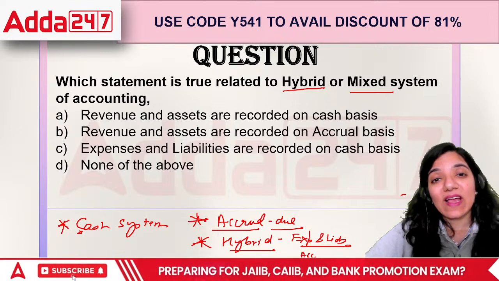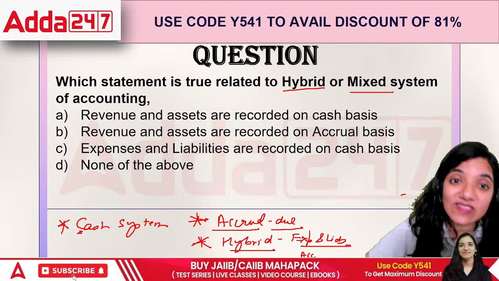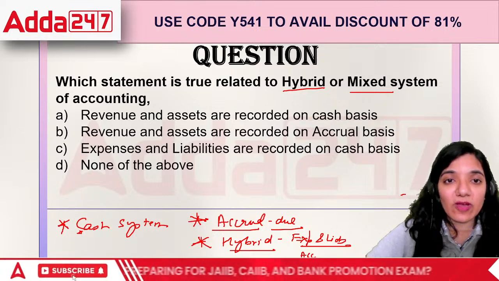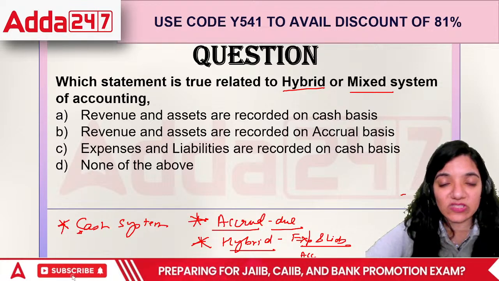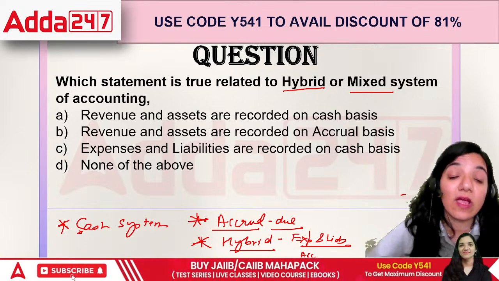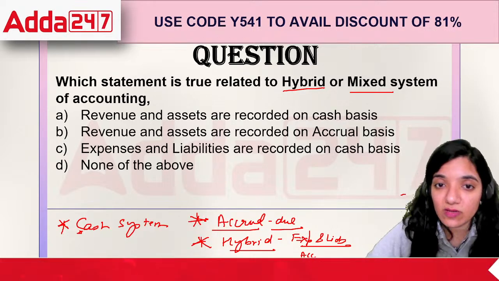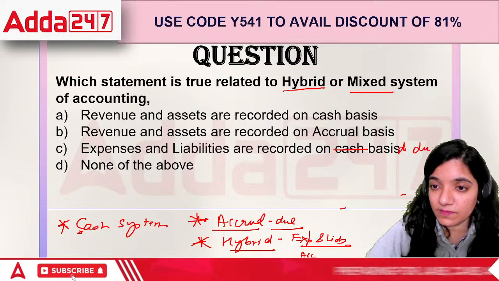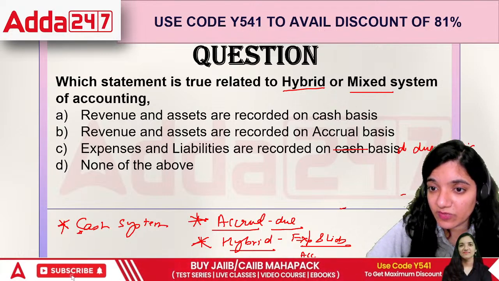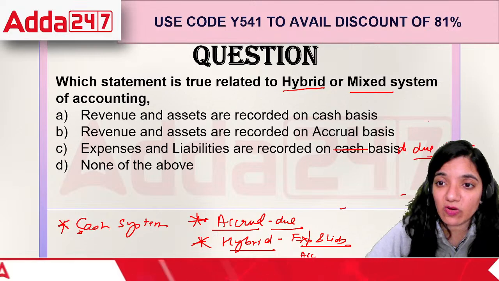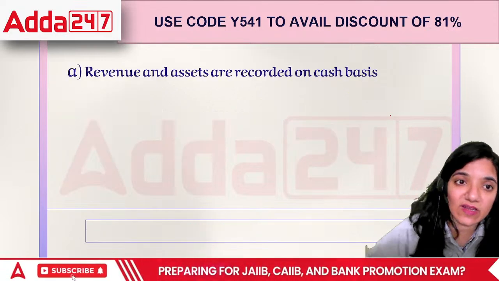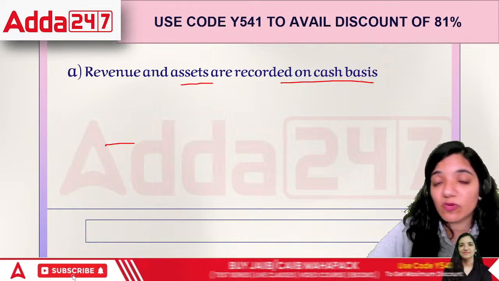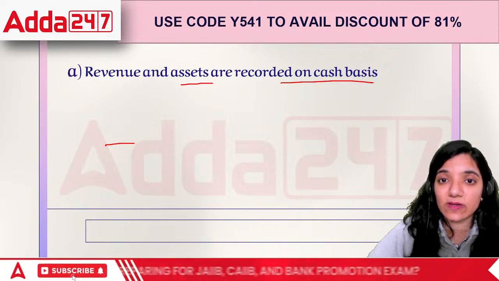Then revenue and assets are recorded on accrual basis. Expenses and liabilities are recorded on cash basis or none of the above. The point would be revenue and assets are recorded on cash basis. The moment I receive the money only, then we'll record. But expenses and liabilities are recorded on due basis, while revenue and assets would be recorded on cash basis. So in this case, the correct answer is revenue and assets are to be recorded as soon as you get the money. Till the time you don't get money, you will not record it. That's the rule.